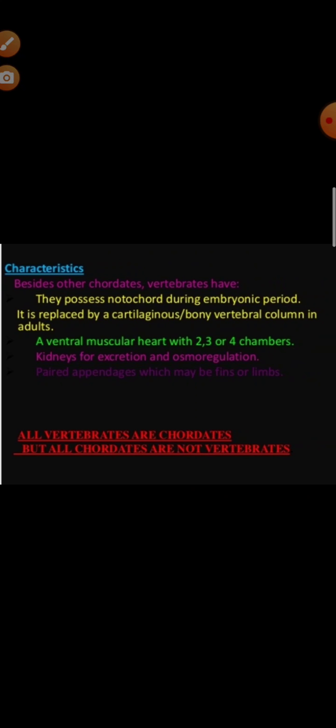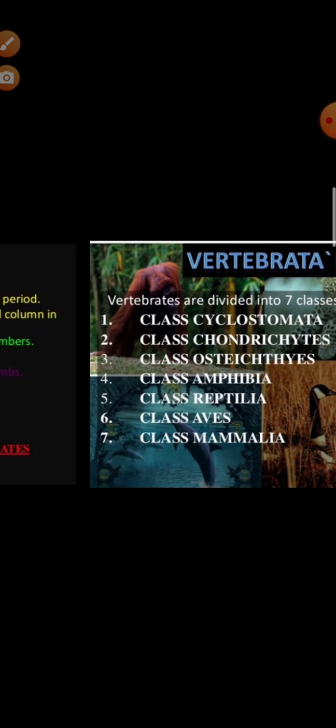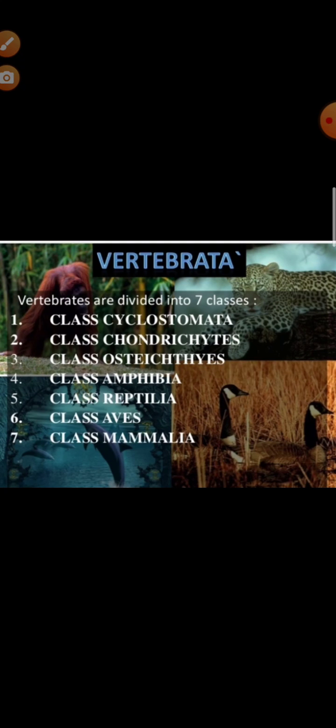Anus lies posterior to the atriopore. Postanal tail is present in these organisms, and development is indirect with a larval stage. These are the characteristics of subphylum Cephalochordata. Now, what are the examples you can give? Urochordata, you can give an example of Herdmania. Cephalochordata, you can give an example of Amphioxus. So many examples are there.